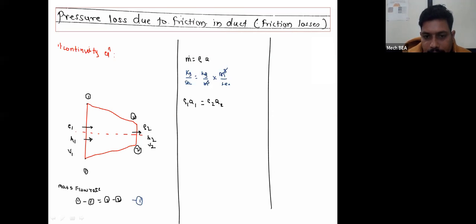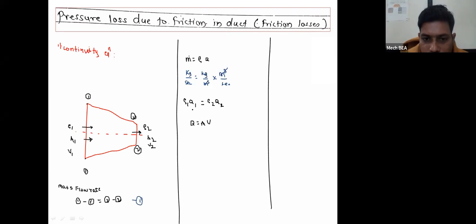As we know, the discharge Q is given by the equation area into velocity. So instead of Q1 I can write A1 into V1, where A1 is the area at section 1-1 and V1 is the velocity at section 1-1.